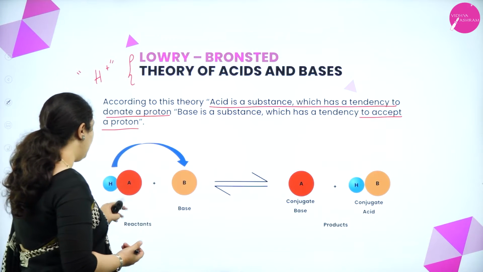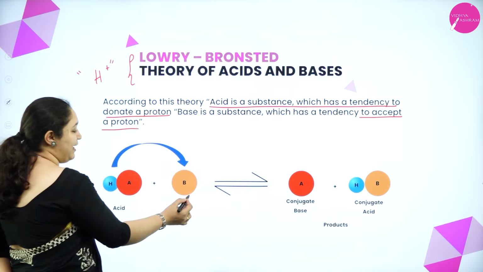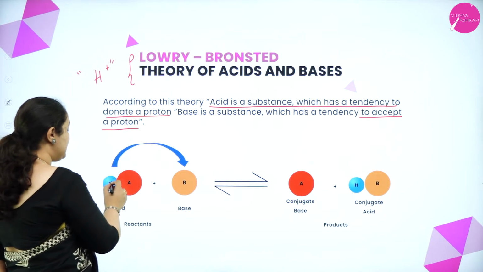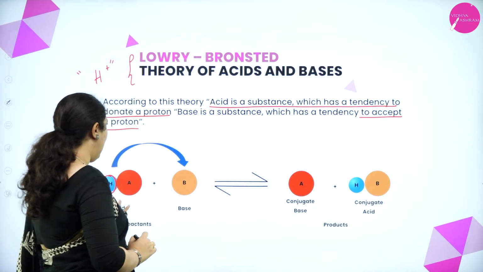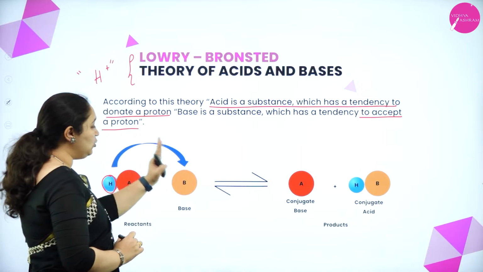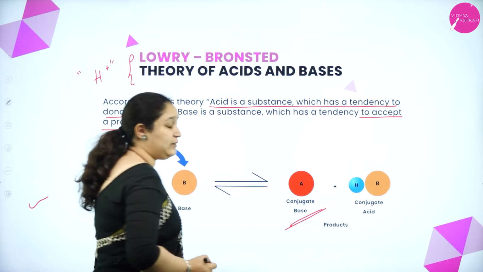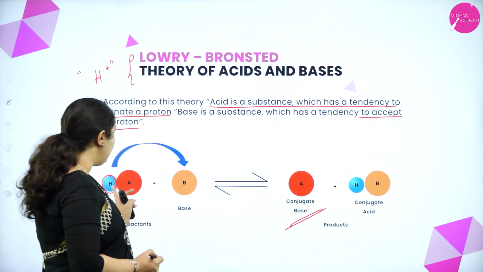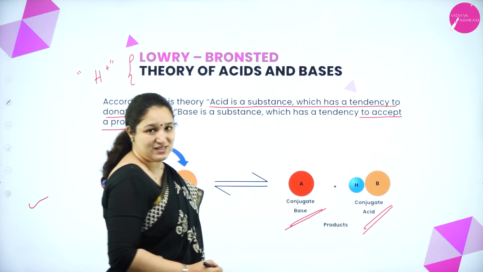So from the acid, this H plus ion is going into a base. What will happen? An acid, after it loses the H plus ion, is called a conjugate base. And a base after taking up the H plus ion is called the conjugate acid.